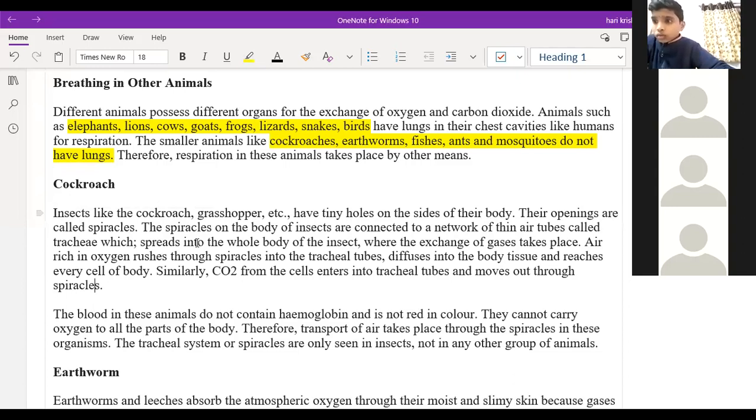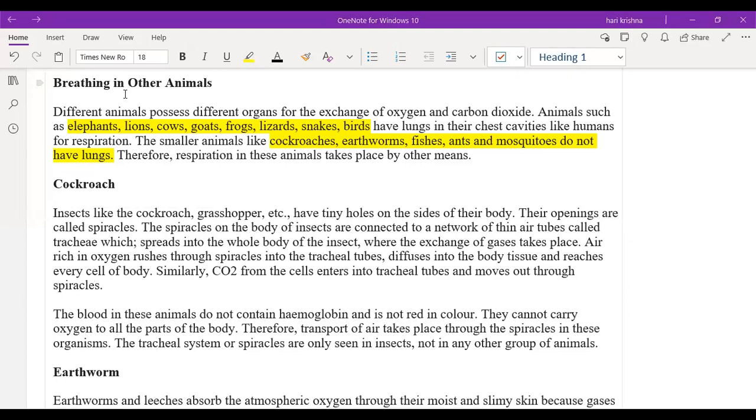Insects like cockroach, grasshopper, etc. have tiny holes on the sides of their body. These openings are called spiracles. What is the spiracles? Sir, the tiny holes on the body of the insects are called spiracles.